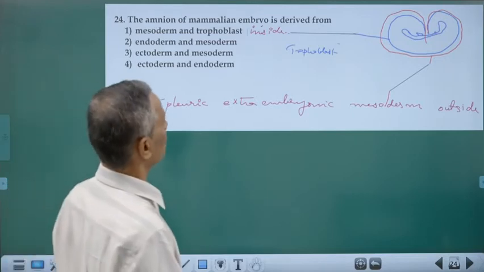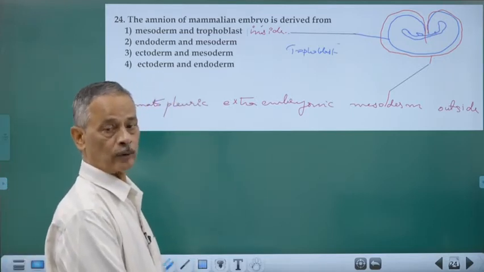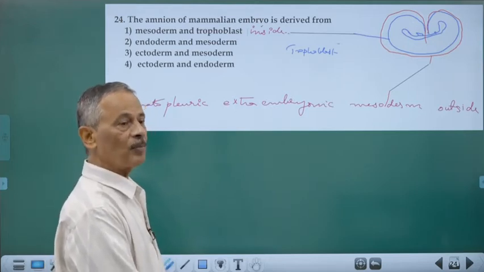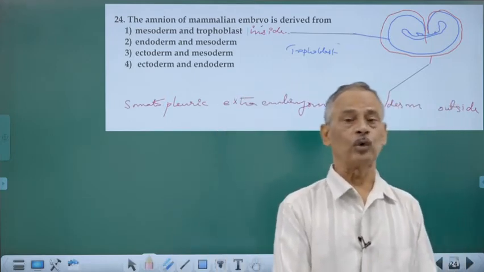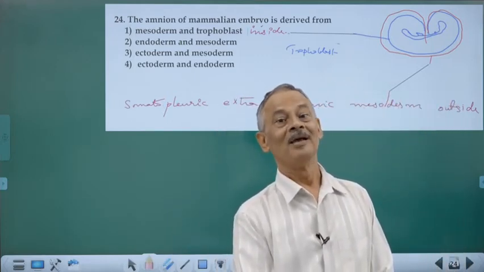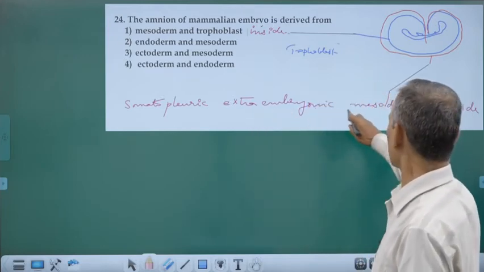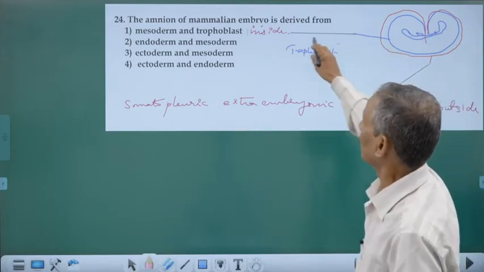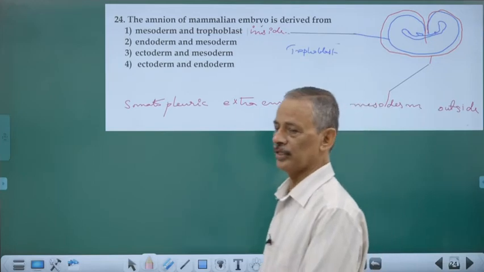What are they? They are the outermost chorion and the innermost amnion. Both of them develop from ectoderm and the outer layer of mesoderm, the parietal layer. In the amnion, somatopleuric extra-embryonic mesoderm is on the outside, and the trophoblast layer, that is ectoderm, is on the inside.